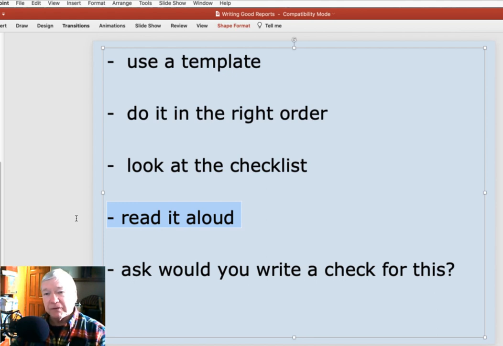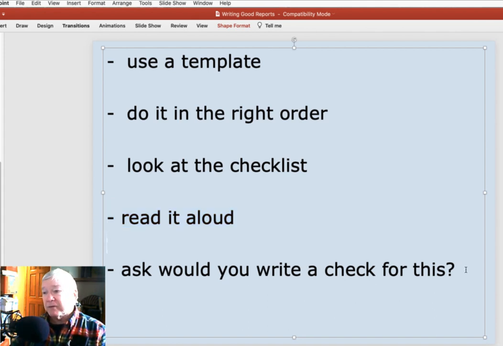I can't emphasize this enough, that things that are clumsy, wording that's clumsy, sentences that are not really good, they're going to not read well when you read it out loud. You're so used to looking at it on the computer as you edit, it's very easy to overlook things. It's very easy to overlook grammar problems that are obvious when you try to read it out loud. You can really save yourself a lot of time and a lot of grief by doing that.